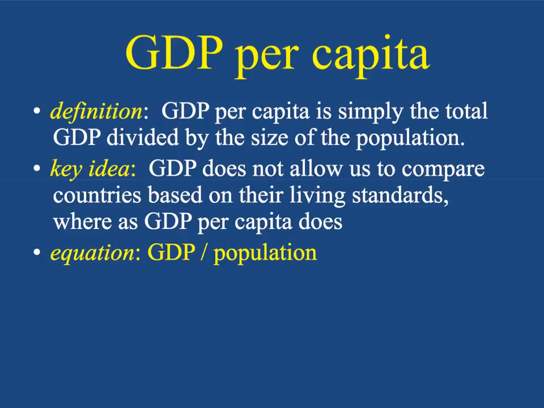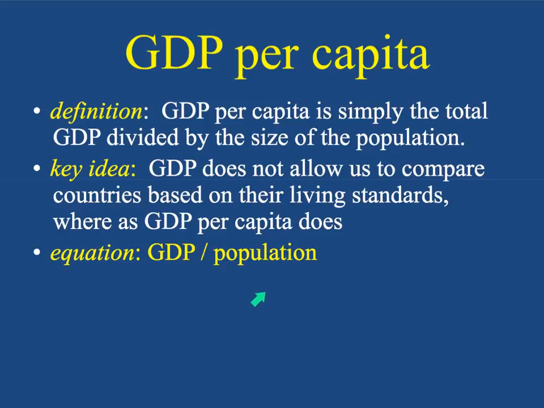GDP per capita is simply the total gross domestic product of a country divided by the size of the population. Per capita, per person, per head. Key idea: regular GDP does not allow us to compare countries based on their living standards, whereas GDP per capita does. Let me say that again. Raw GDP does not allow us to compare countries based on their living standards, whereas GDP per capita does. The equation for GDP per capita equals GDP divided by population.